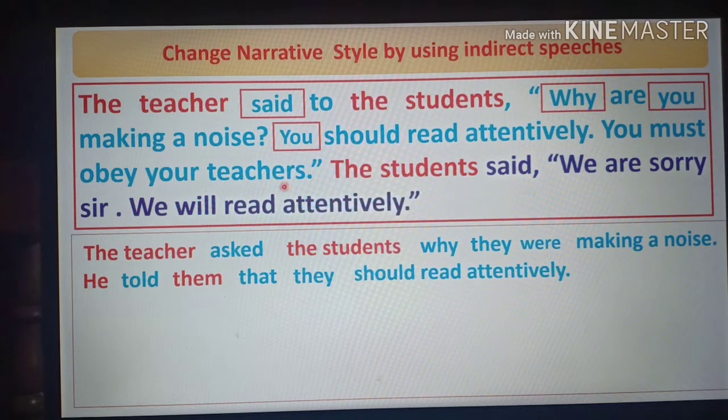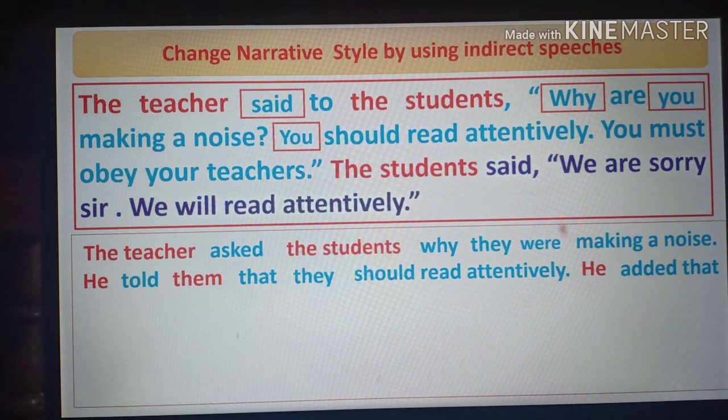This is also said by the teacher, so the subject will be again he, as it is an assertive sentence. This is the second assertive sentence, that's why we have to write down added that. So he added that.